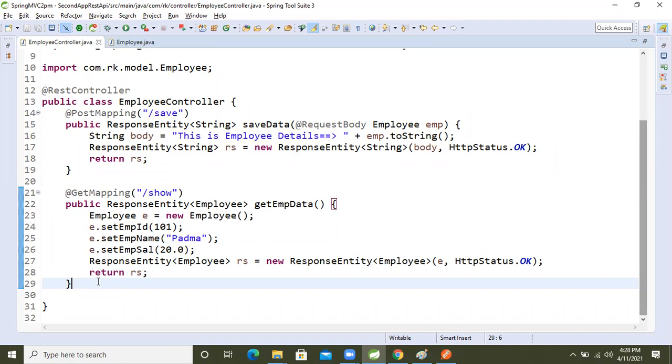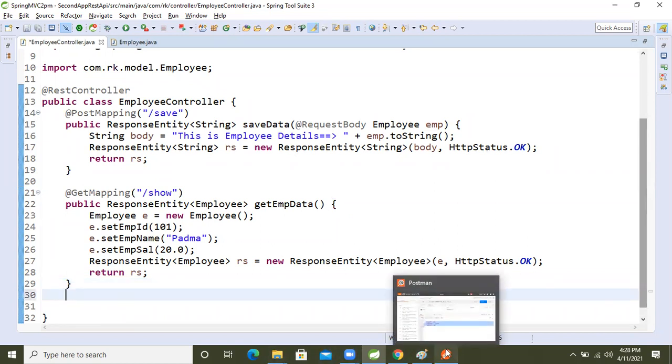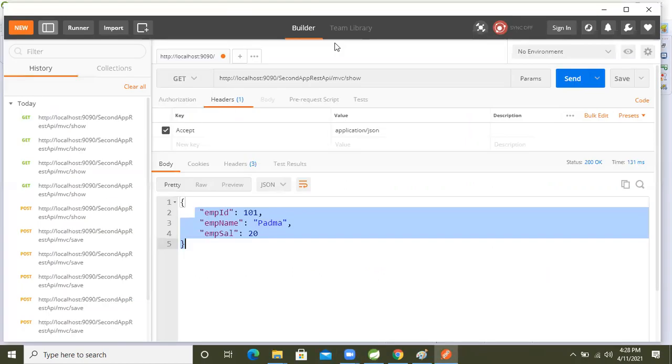So how will our API read the primitive data, guys? You want an image diagram also, no problem.